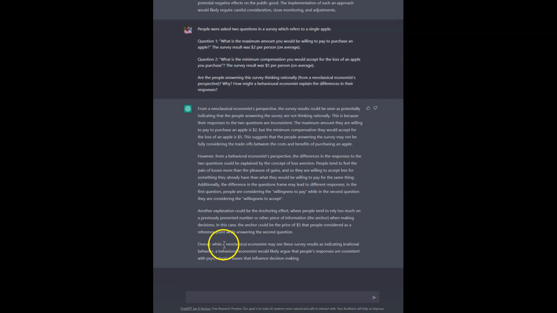So, and then it's got this conclusion: while overall the neoclassical economists may see these survey results as indicating irrational behaviour, a behavioural economist would likely argue that people's responses are consistent with psychological biases that influence decision making. It's a fine answer to that question.